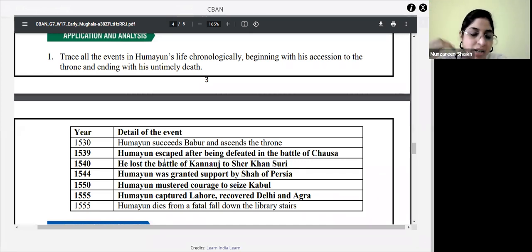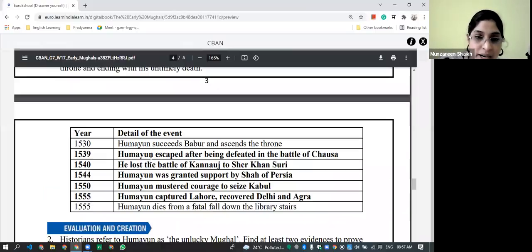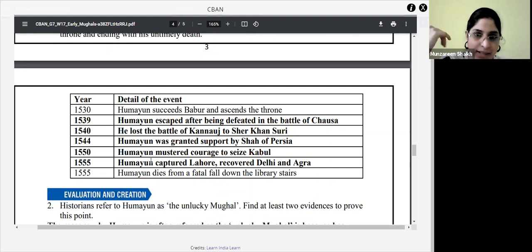Got it? So this was just regarding one particular ruler. We have studied one more ruler before Humayun. Who was that ruler? Babur. So just go through the events, as we have done for Humayun, do it for Babur also, for your own self-study. You might get a question in the same manner. They might just change the name of the ruler. Got it? Let's go on to the next question.